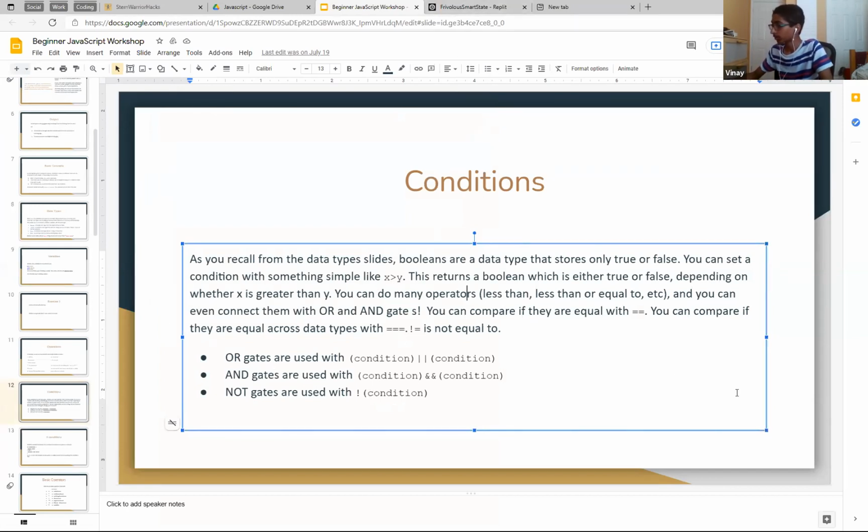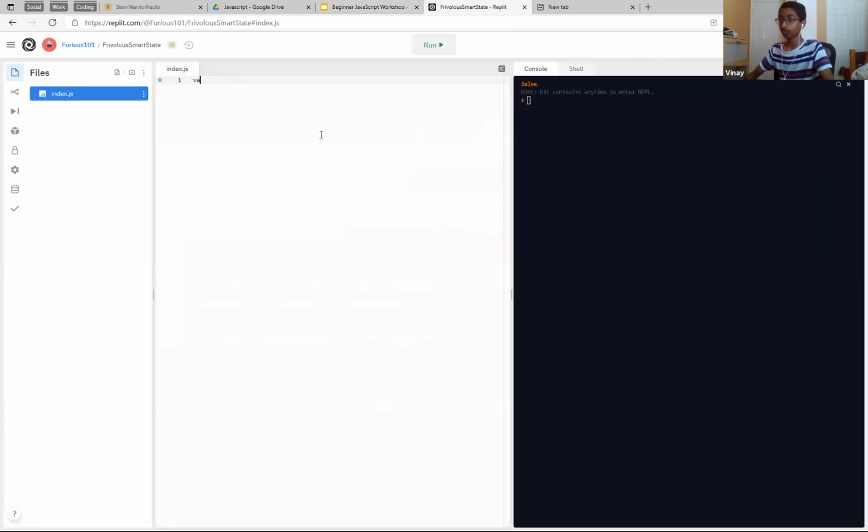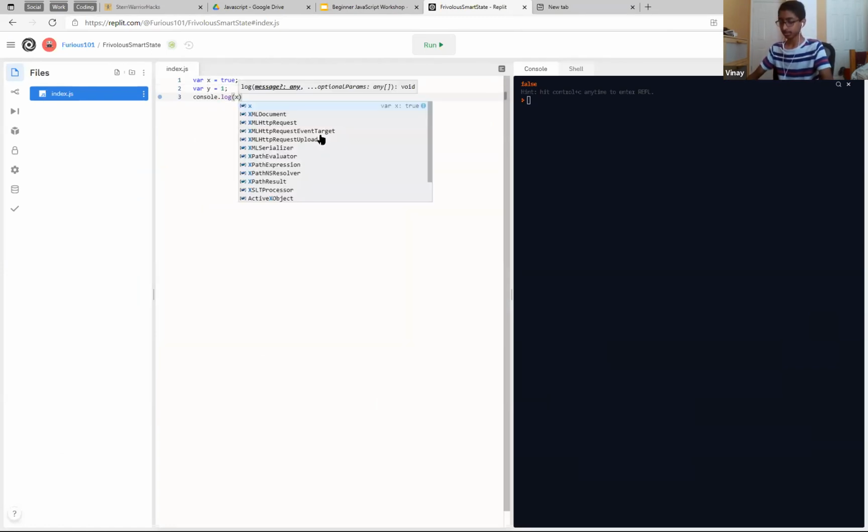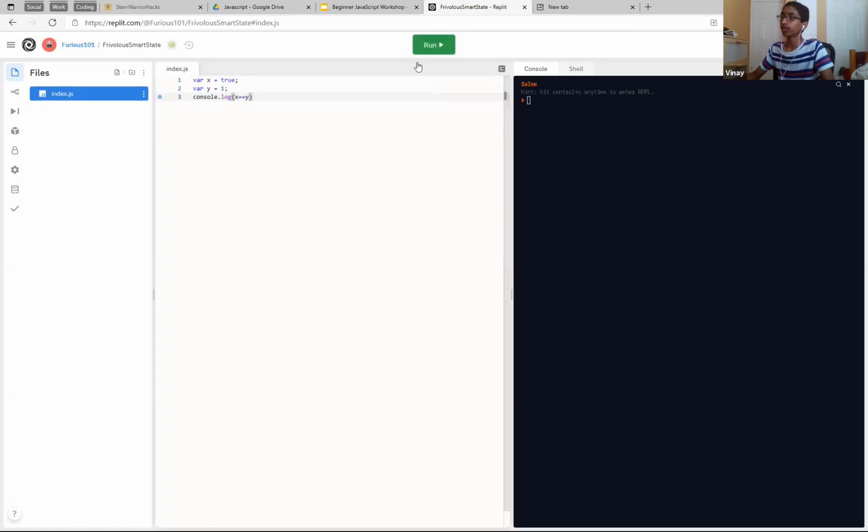So now let's go over to triple equals. Let's do var x is equal to true, var y is equal to 1, right? So if we do console.log x is equal to y, this will actually return true because it makes this into a boolean. That's called casting. So this becomes a boolean and that becomes true, and then they're both equal. That happens when you do double equals.